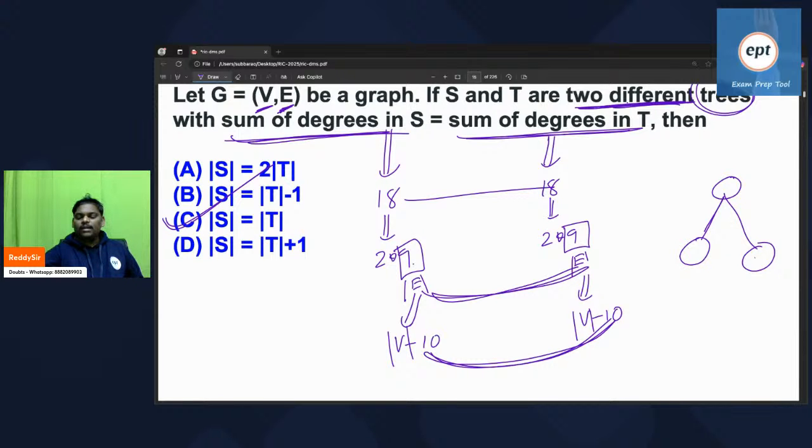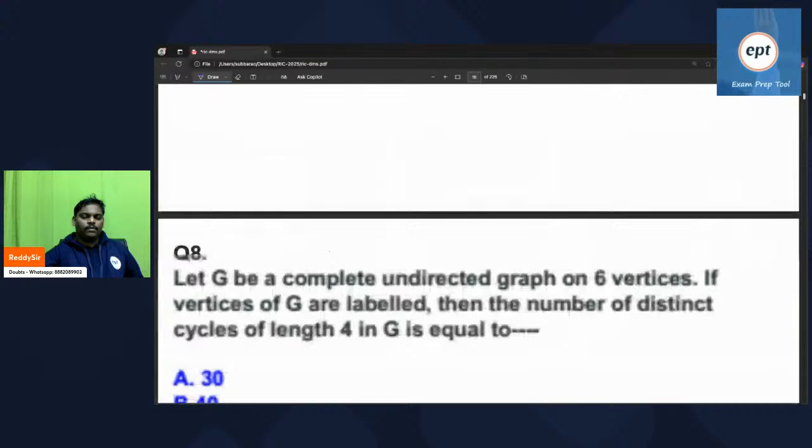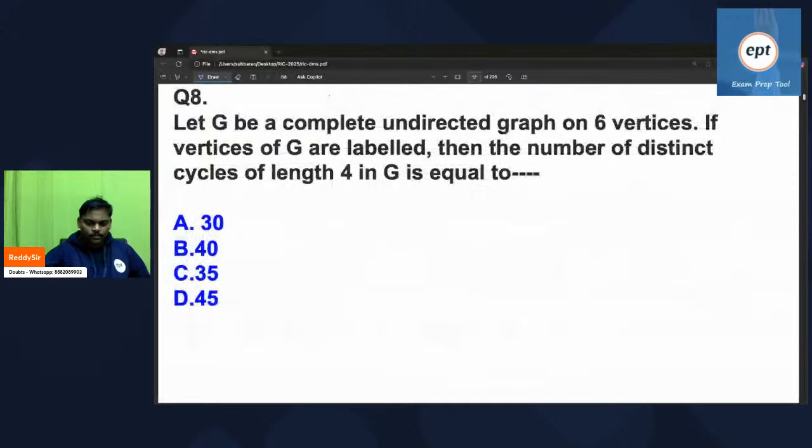What is the vertex cardinality? What is the edge cardinality? You could have mentioned. You go to this problem. This is also interesting. Can you go there?